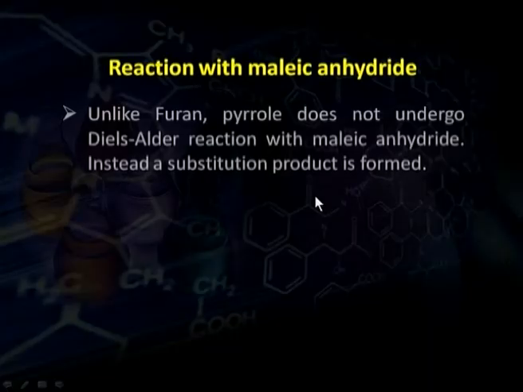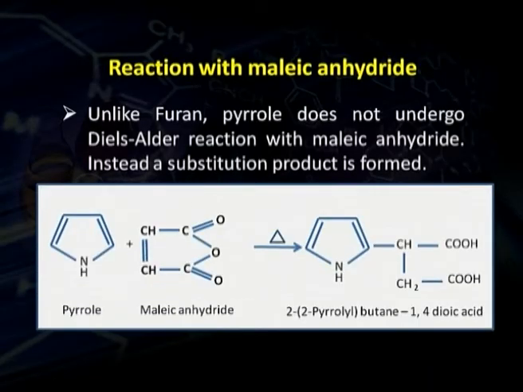With maleic anhydride, it reacts to give a substitution product rather than an addition product. As its general structure shows, it may act as a diene, and we know that dienes with alkenes give the Diels-Alder reaction. But because pyrrole is not a diene, it is an aromatic compound, rather than the Diels-Alder reaction it gives a substitution product with maleic anhydride. So, when heated with maleic anhydride, instead of the Diels-Alder addition product, we get the substitution product.